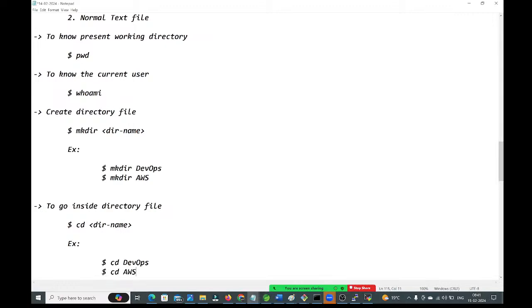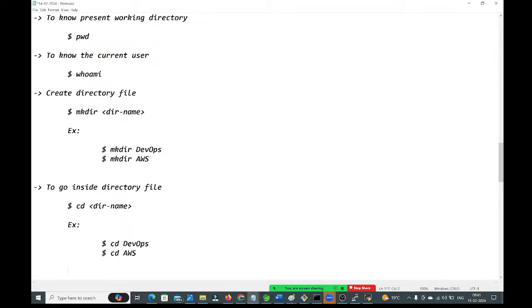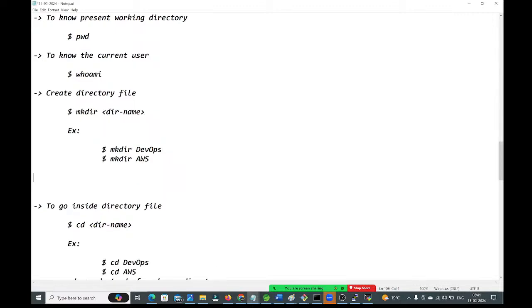Here cd stands for change directory. Mkdir stands for make directory, cd stands for change directory, guys.